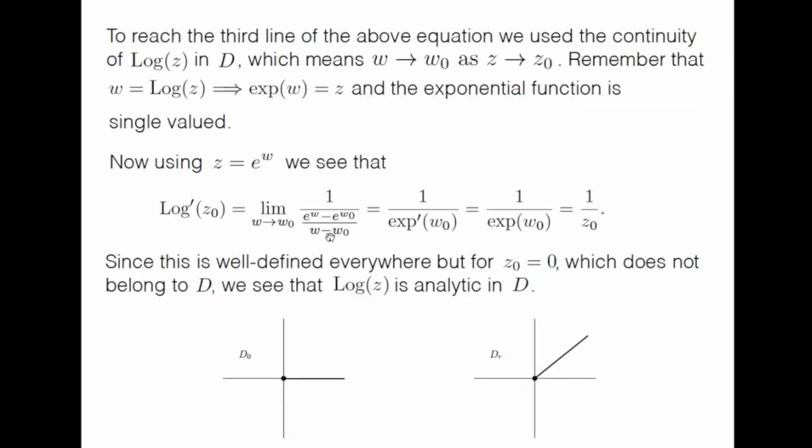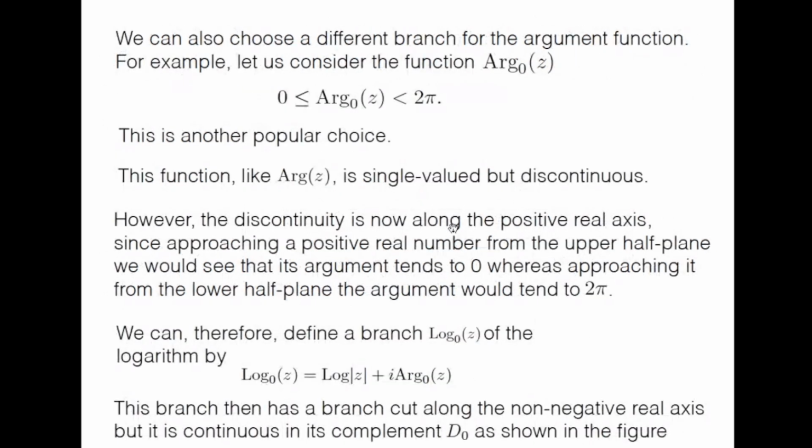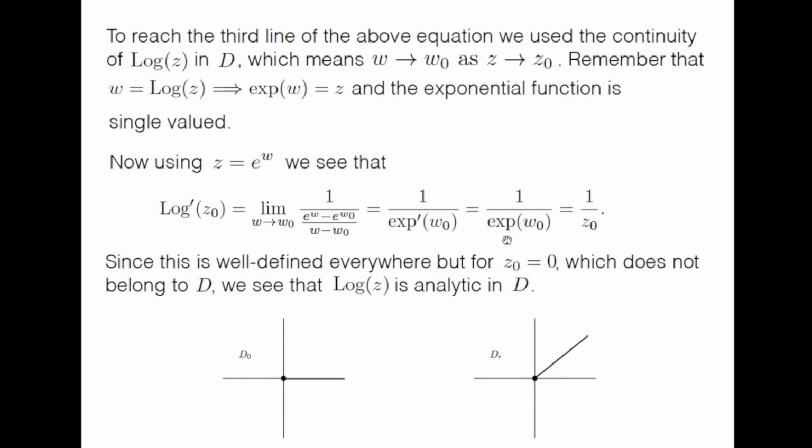So z is e to the power w, so e to the power w minus e to the power w0 divided by w minus w0. In the limit w tending to w0, this is essentially the derivative of the exponential function, exponential prime at w0. We have already studied the exponential function, so it is essentially exponential w0. So 1 over exponential w0, which means 1 over z0.